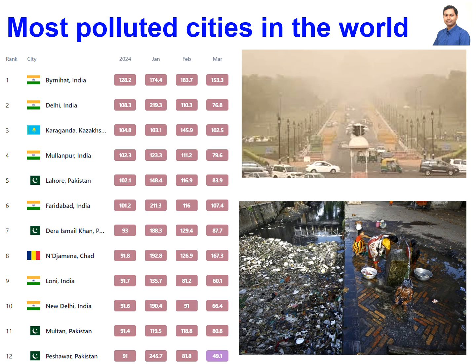Here is the list of the most polluted cities in the world. The first one is a city from India, and the second one is Delhi, the capital city of India. And the third one is from Kazakhstan. Like this, we can also see some cities from Pakistan and Bangladesh, like Dhaka, from Chad, from Iraq. All these cities are highly polluted.